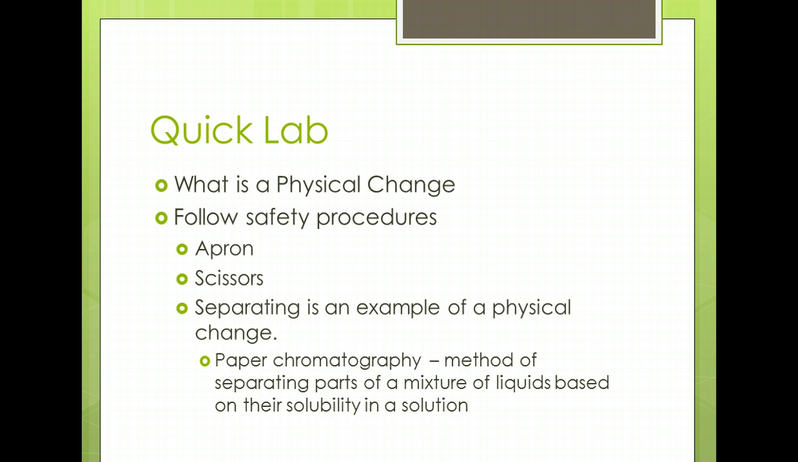We're going to use the method of paper chromatography. It's a method of separating parts of a mixture of liquids based on their solubility in a solution. In this case, it's going to be the solubility in water.